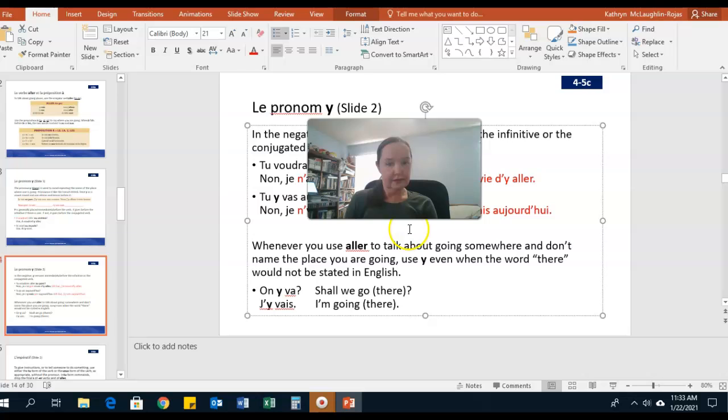Okay, and finally, we see the pronoun y in very common expressions like on y va. You will hear French people use this expression all the time when you're getting ready to go somewhere, or you're getting together a group of people and you're going to go off and do something. So someone might say on y va. On va just means like we go, or if it's a question, shall we go? I know we don't use shall a whole lot in American English. I think that's more common in British English. We might just say like, are we going? No, I don't think we'd use shall, but you get the idea.